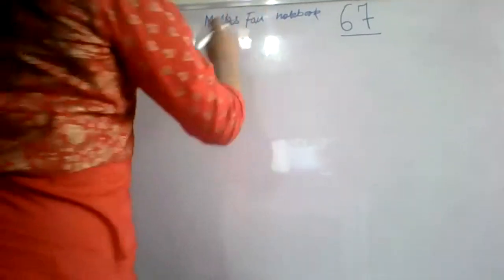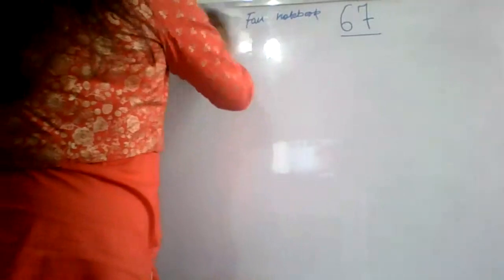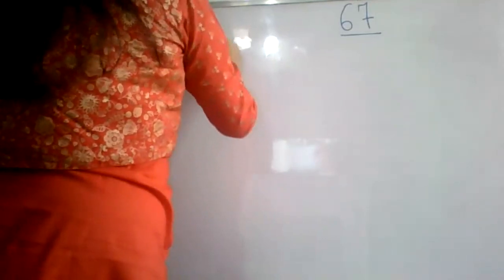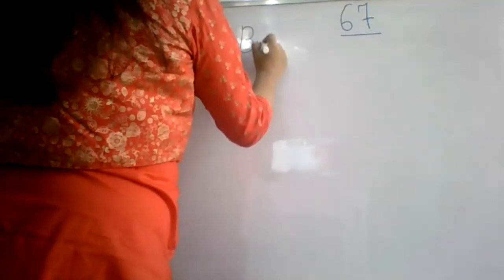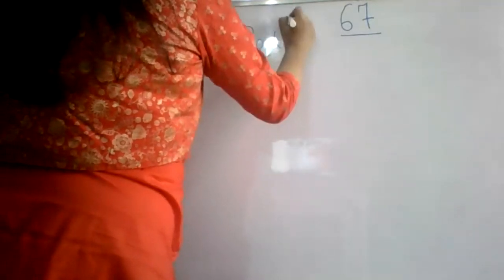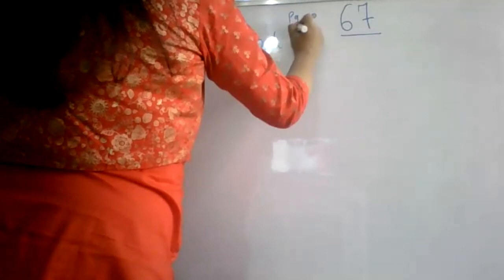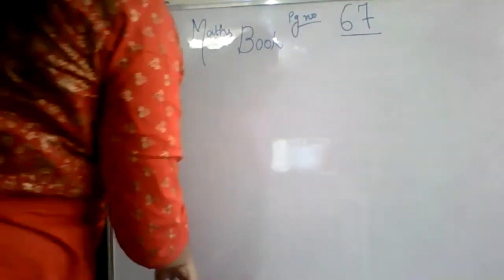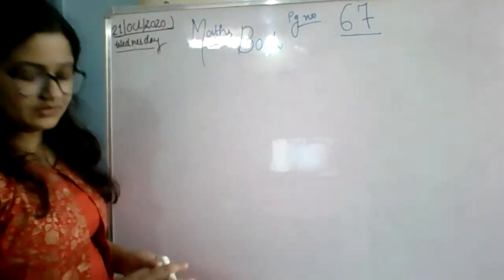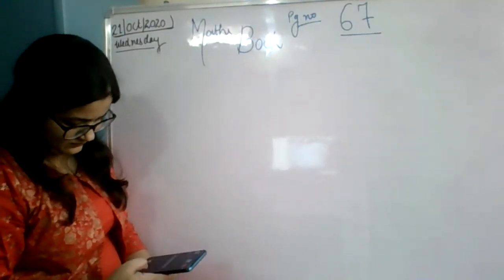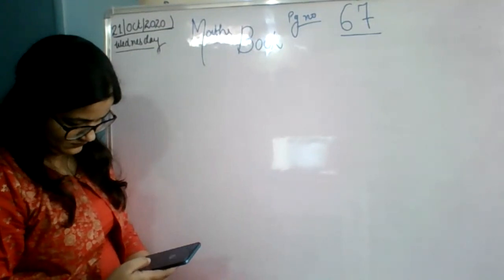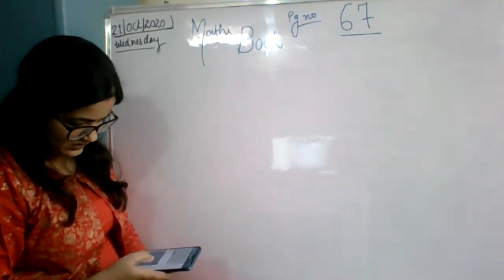Okay. Now you have to take out not maths pair notebook, only maths book. Pair notebook you may close now. I have taken out the math book.